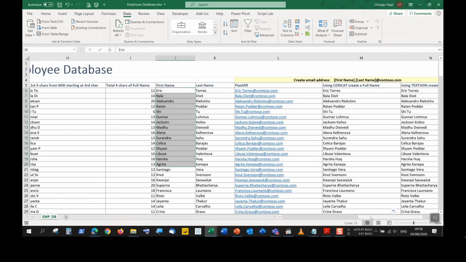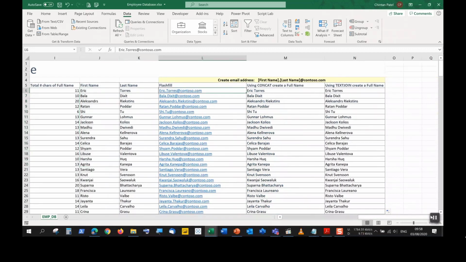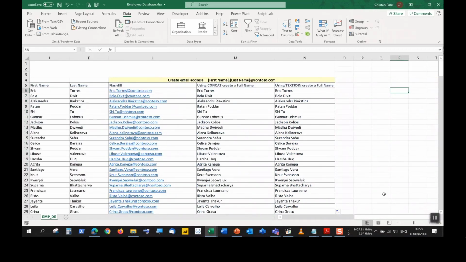If we had to do that with concat, it would be quite a large formula, or long formula actually. So I'll just do this on the side here. So for this example, I would have to say equals concat. I'd have to then pick Eric. I'd have to say the comma, quotation mark, and then I have to say comma, space, close that.